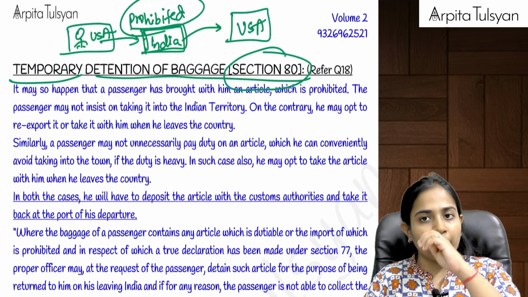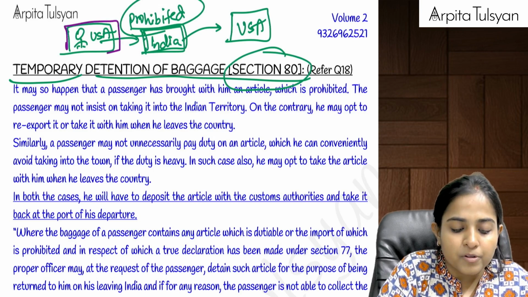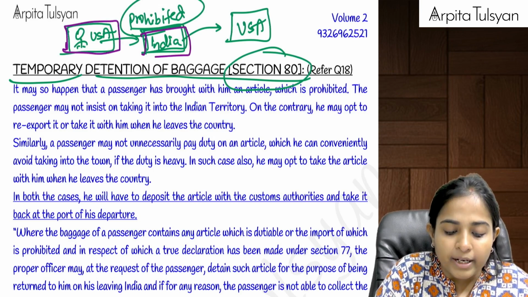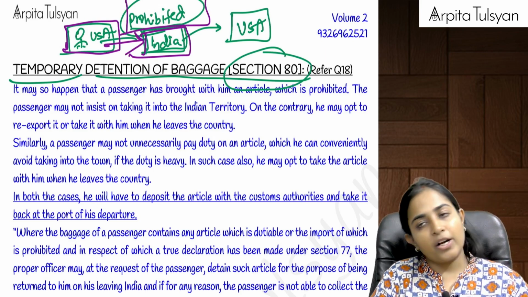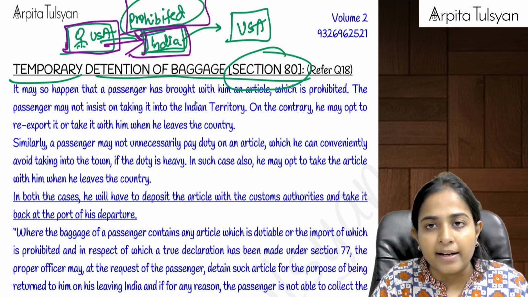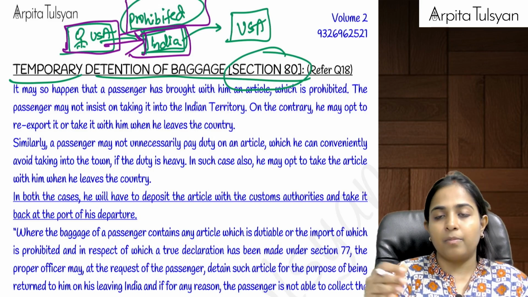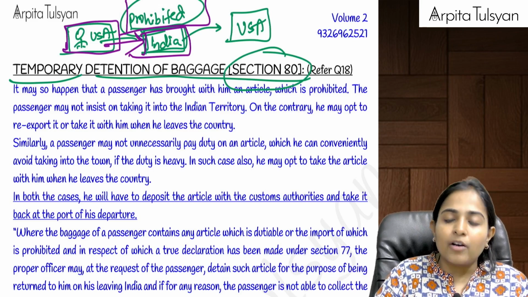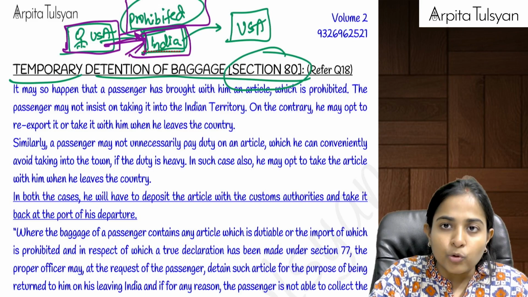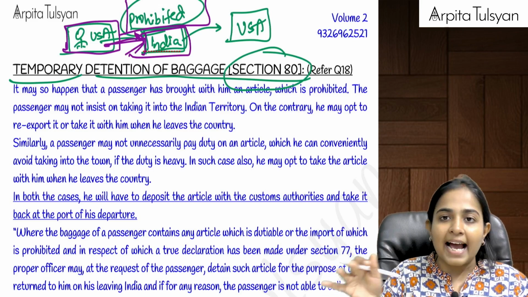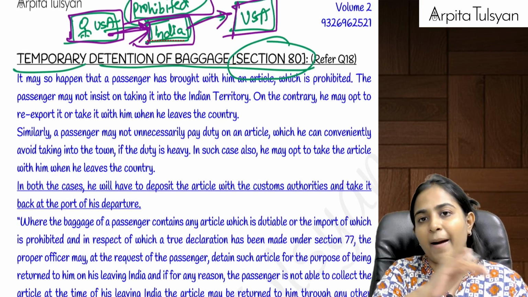Then, going on to the next provision, section number 80 says that sometimes it can so happen that, let's say, there is a person who is coming from USA and has come to India. He has got some baggage with him which is a prohibited item. Now, if it is a prohibited item, we cannot allow that to enter India; either we will confiscate it. So here the passenger can request the Indian Customs Officer, "Sir, please keep this prohibited item with you till the time I roam in India, and once I leave India, at that time I will take these goods back to my own country."